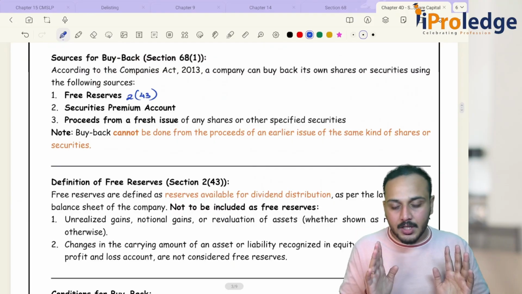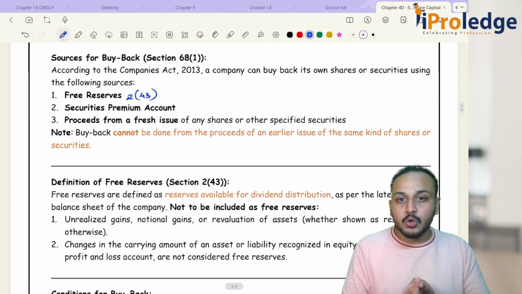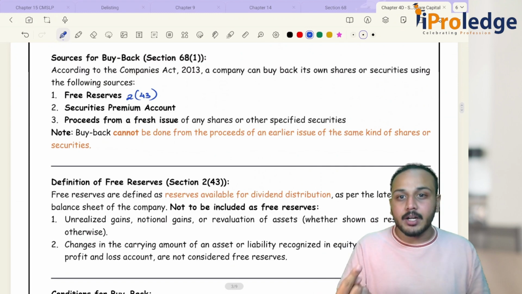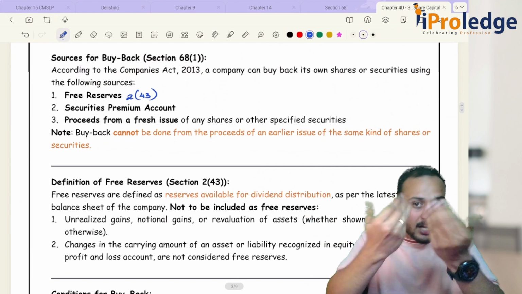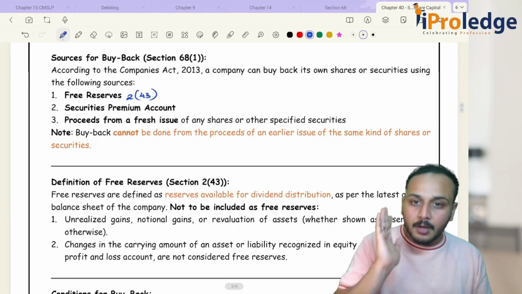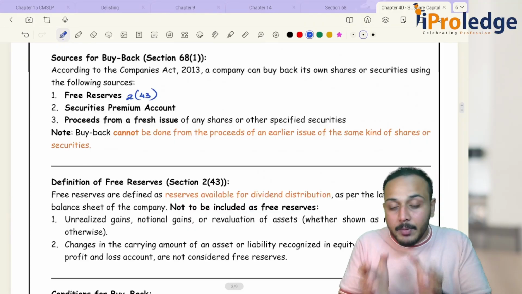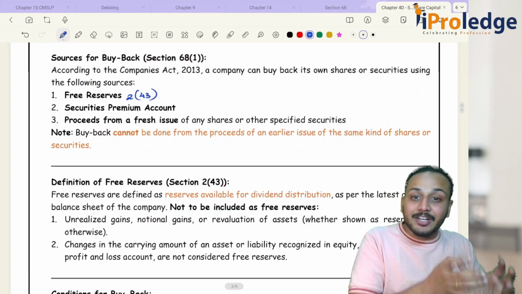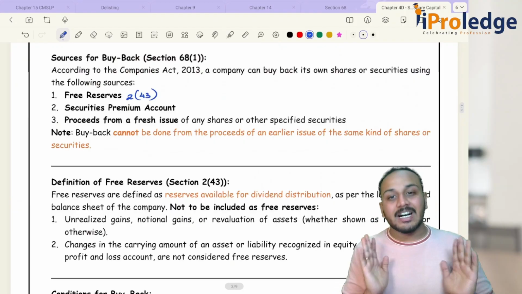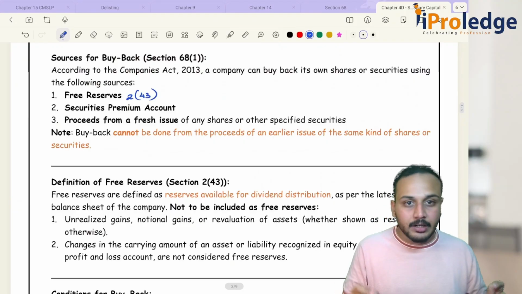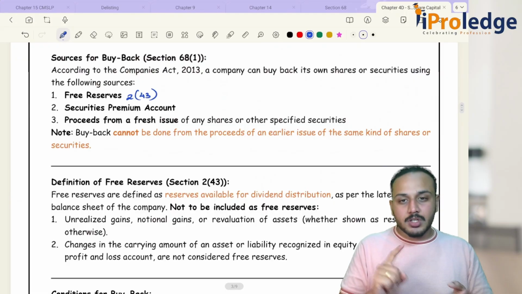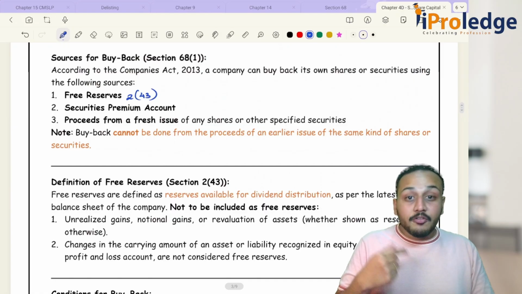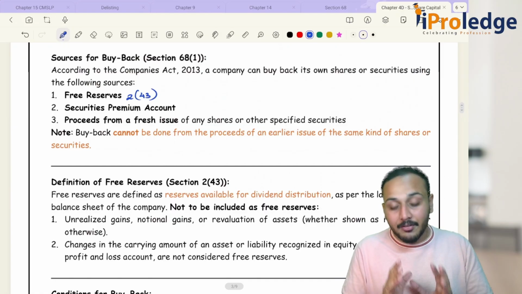I'm repeating it once again. What do you need? You need money. Points number 1 and 2 talk about the money that you already have. Point number 3 talks about the money that you need to get. And how will you get this? By issuing shares. Whenever I issue shares, you will give me back your money. I will use this money to buy back the securities which I had issued earlier in the past. I hope the sources of buyback are clear. What are the three sources? Free reserves, securities premium account, and proceeds of an earlier issue.